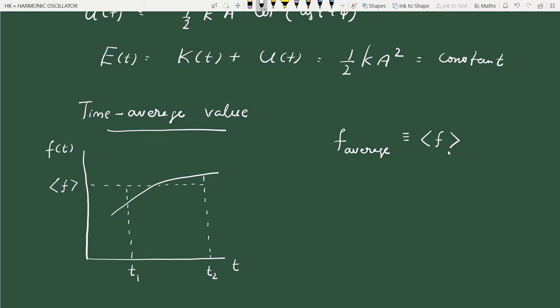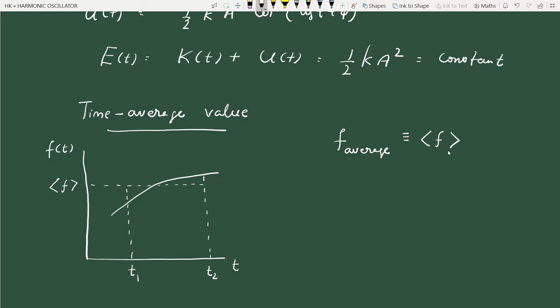So the idea is that the average of the function is the average height in such a way that the area of this rectangular section is the same as the area under the curve. This is approximately the same. Visually we can see that.